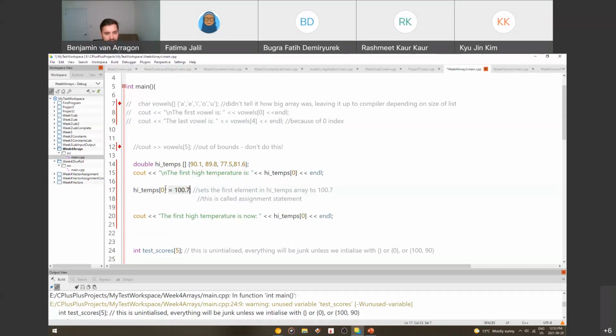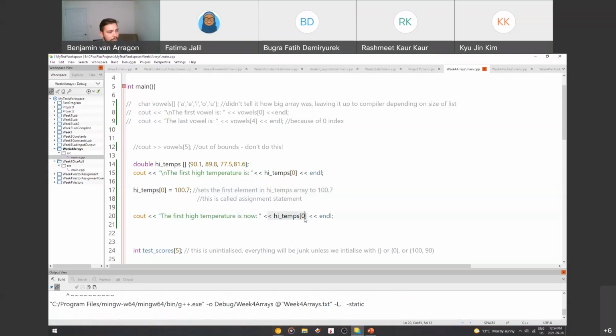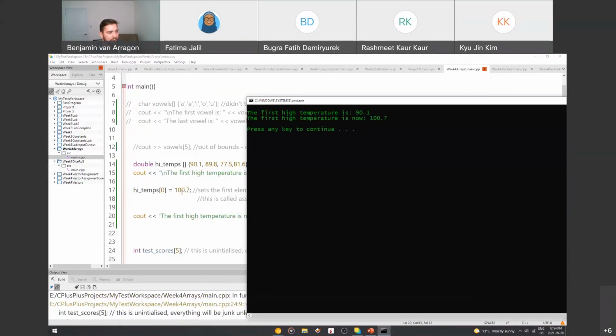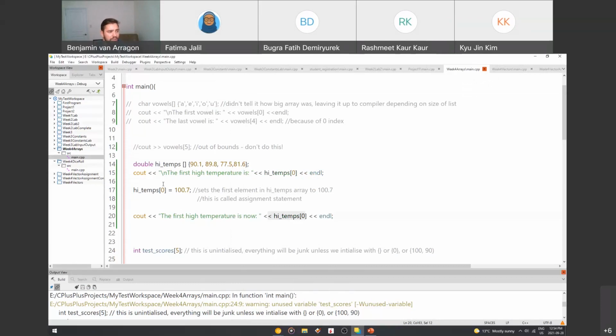So this is called an assignment statement. That's how we change the value of a variable at a particular index. Then we're going to reprint to the console what the first high temperature is now, and it should print 100.7. First we'll see that it's 90.1. It's going to set it to 100.7 in the background, and then we'll see that it got updated. So let's run our program, and as we can see, it's 90.1, and now it is 100.7. It got changed in the background and we reprinted it out. All right, so that is how you use an assignment statement on an array.